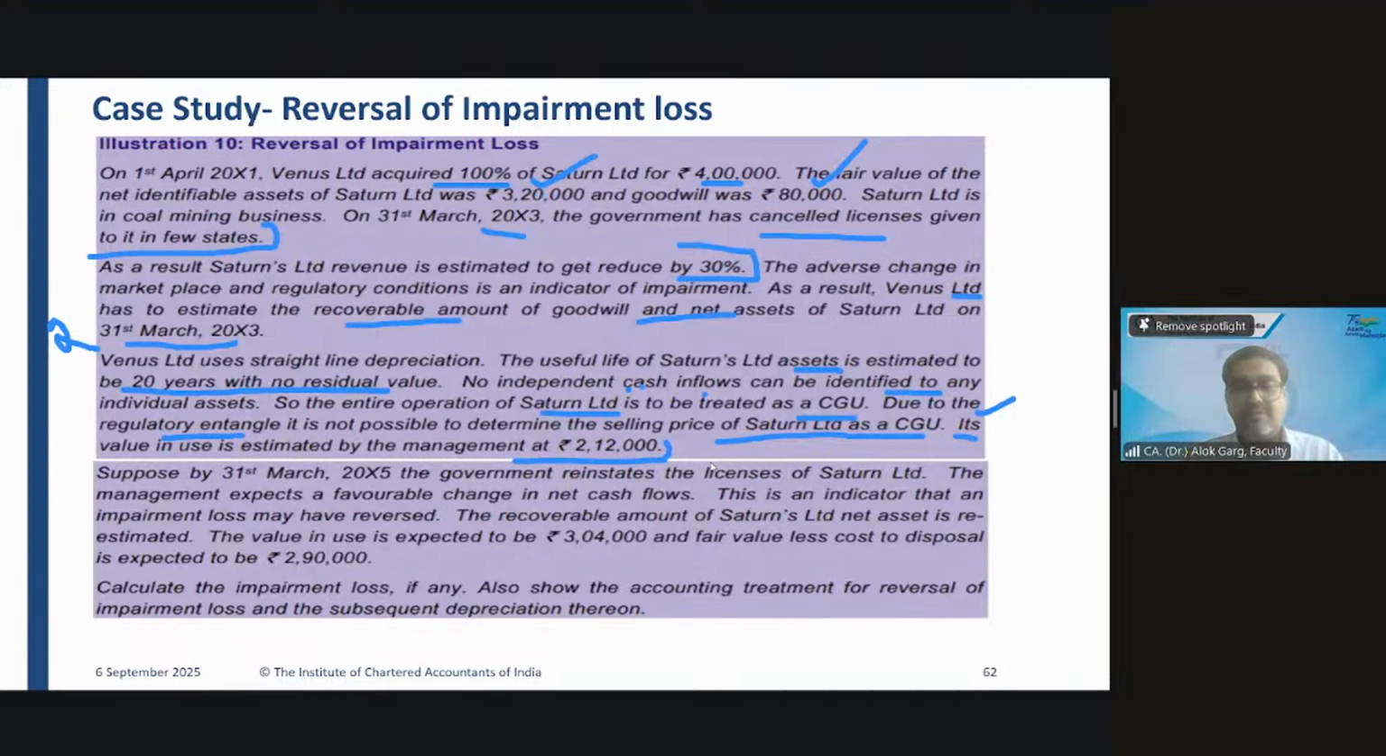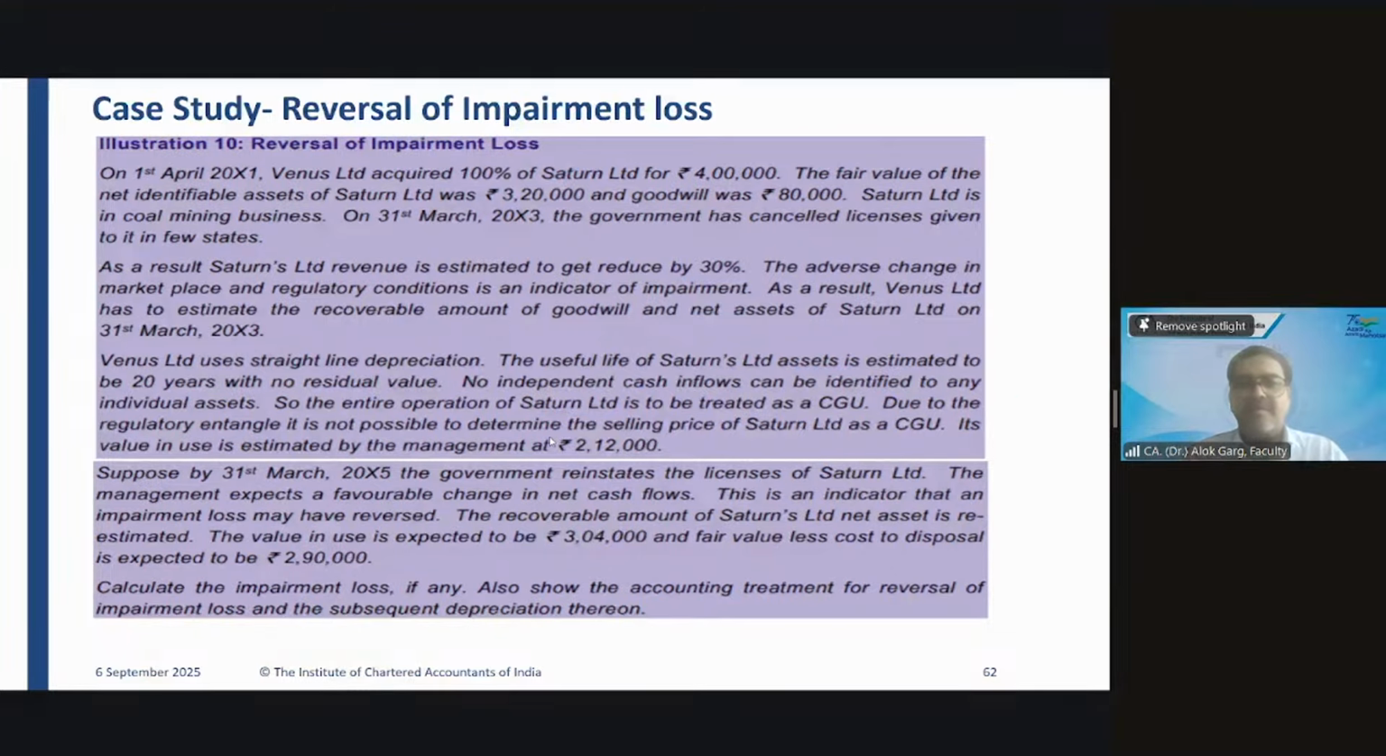2,12,000. So what will be your impairment loss? Is it only 288 minus 212 or 288 plus 80 minus 212? So 288 plus 80 minus 212. What will it be? 2,88,000 plus 80,000 minus 2,12,000.